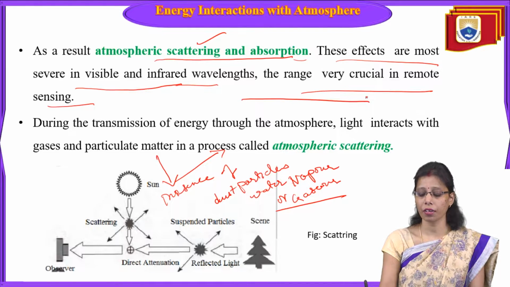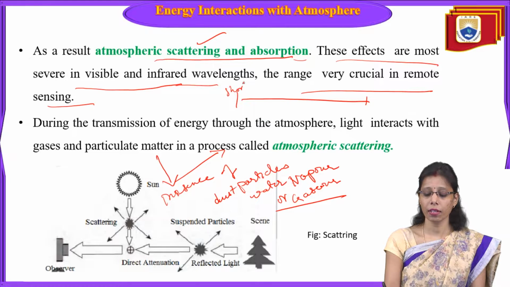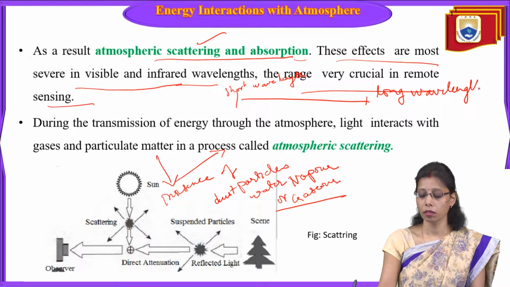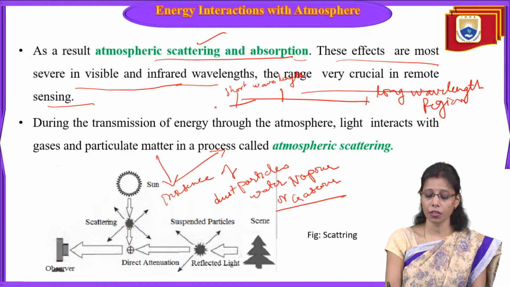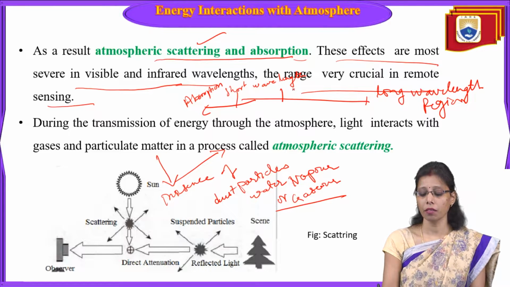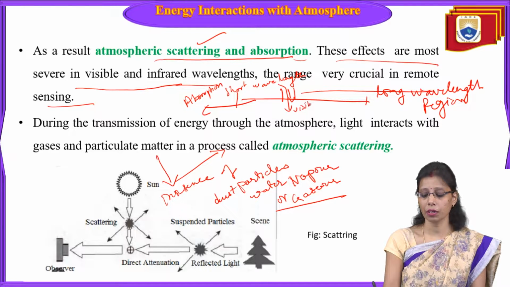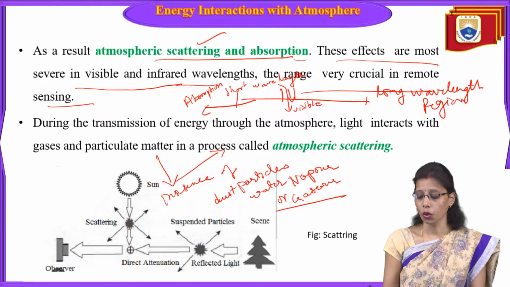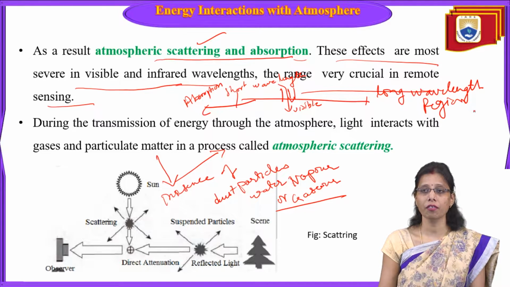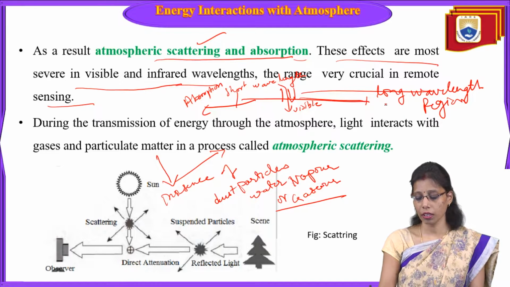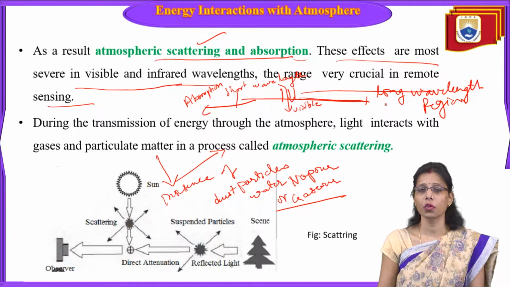In the spectrum we have different regions, like the short wavelength region and the long wavelength region. So in the short wavelength region, the absorption will always take place. And this is the visible region from where the radiation can pass through. Whereas the long wavelength region is the active region. In this region, generally we don't need sunlight for remote sensing purposes.